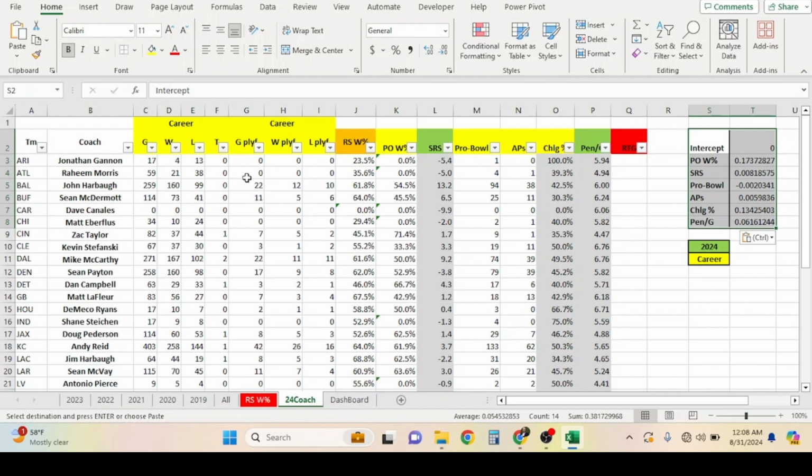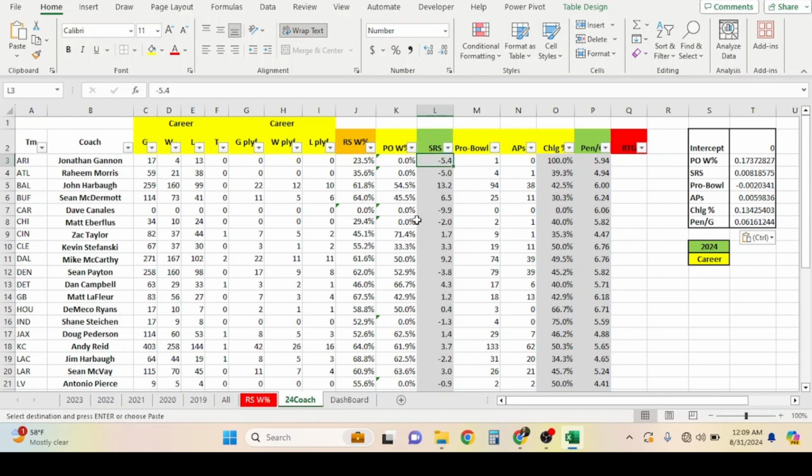What we did was we kept their career win percentage, so their numbers and their formulas or then their records, and it created their regular season win percentage. It created their playoff win percentage. Their SRS we went with last year, even if they weren't the coach of the team. So they inherited a team with that simple rating system. And that's just for the first game.